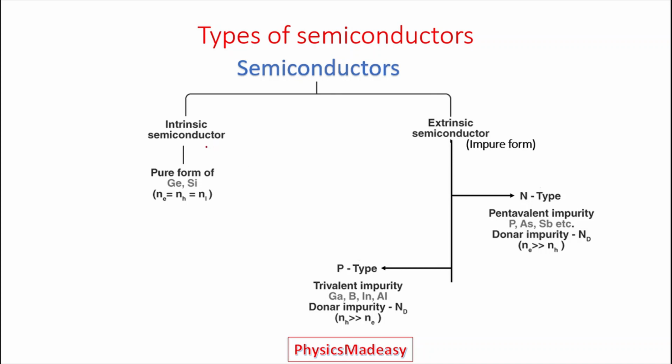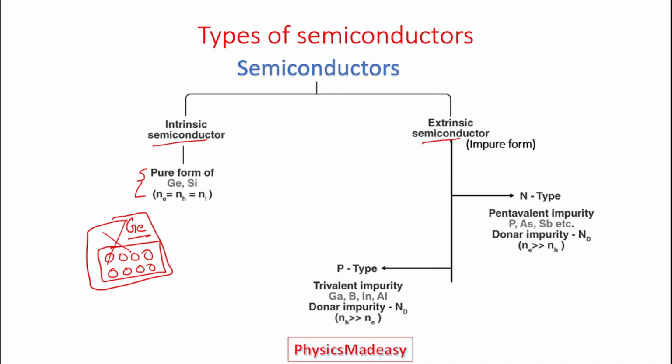Now we'll see the semiconductor types. It has mainly two types: intrinsic semiconductor and extrinsic semiconductor. Intrinsic is nothing but a pure form of semiconductor. Here pure refers to no other element. Means if I say intrinsic germanium, in that crystal you are going to have only the germanium atoms, no other foreign atoms. All are germanium, no other atoms exist.